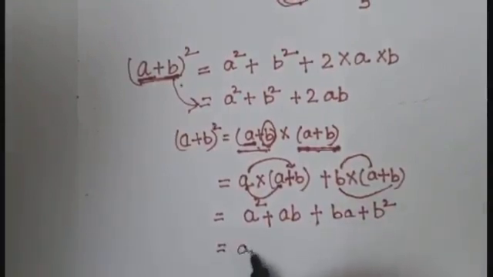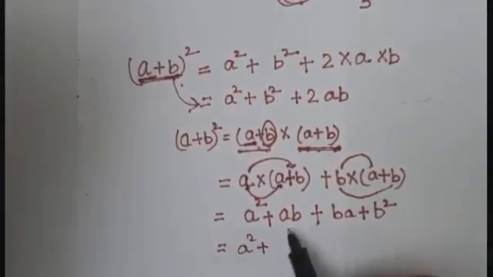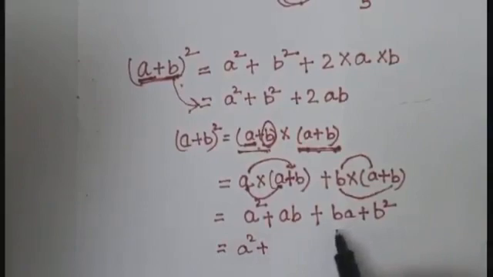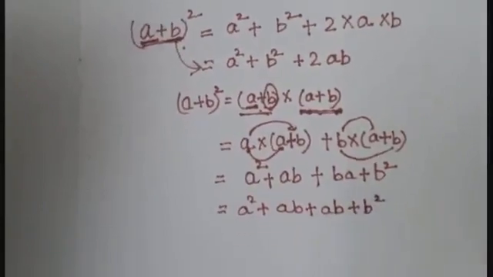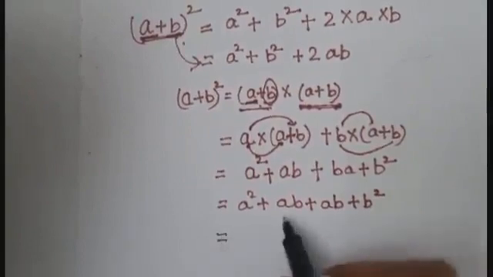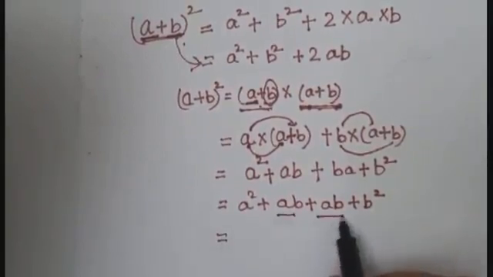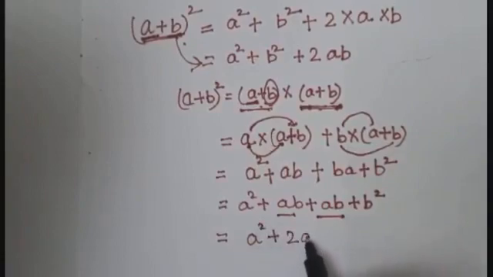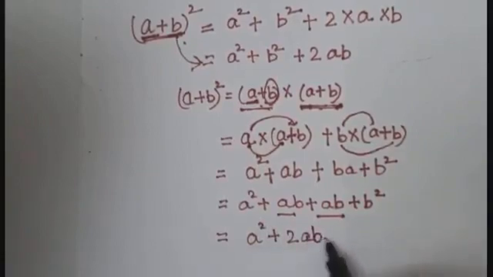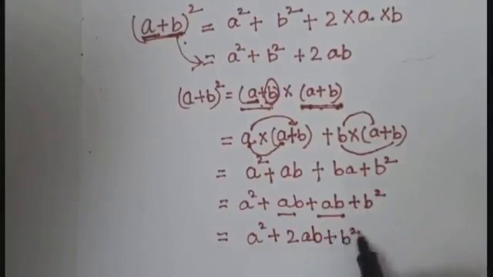Now students, ab and ba are same. So can I write ba as ab? Yes. So now what I get? AB plus AB is what? Yes, 2AB plus B square.